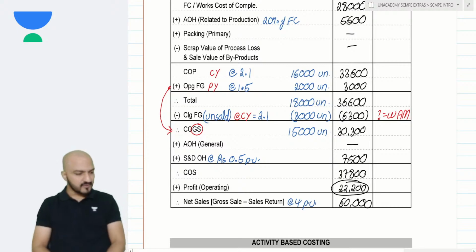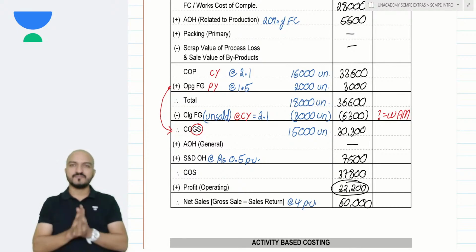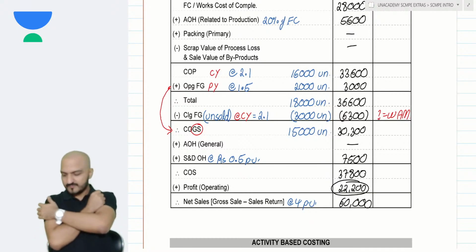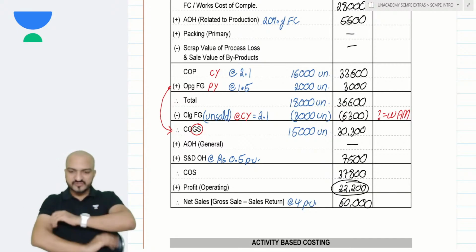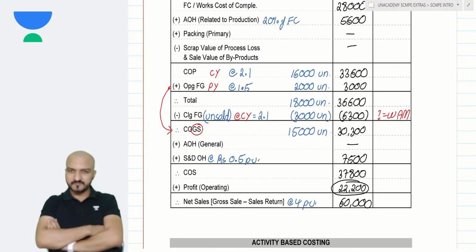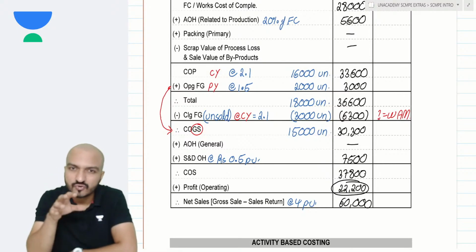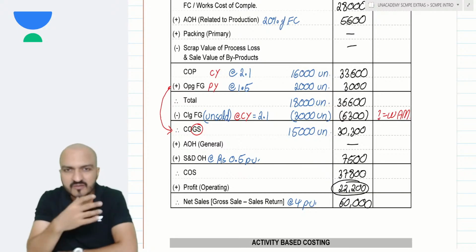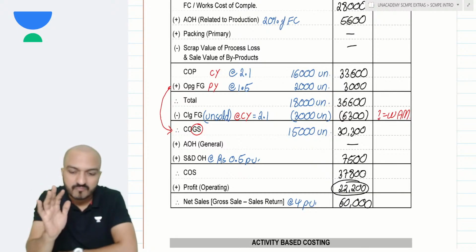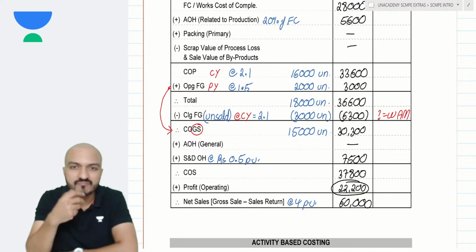Done? Did you understand the format? Yes, come on, tell me, did you understand this format? Especially the valuation by FIFO method. Yeah, see, the FIFO method valuation is very simple, but the concept behind FIFO, which I told you here, the exact same concept will apply at many places throughout your syllabus. Because FIFO method is applicable at many places.